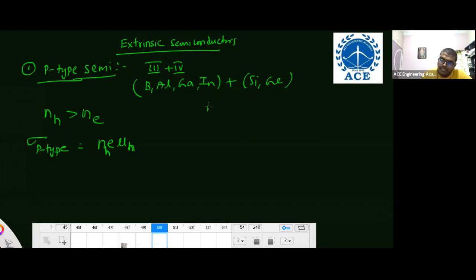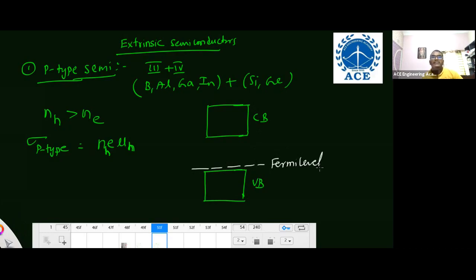And the Fermi level, where is it located? This is important. Between the conduction band and the valence band, where is the Fermi level located? Very near to the valence band. Is it correct or not? The Fermi level is very near to the valence band because an extra hole is present. Then next is the N-type semiconductor. Is it near the valence band or the conduction band? I forgot. I'll give you later.